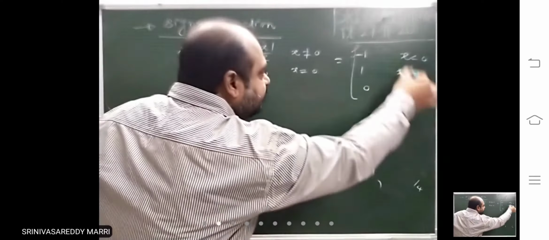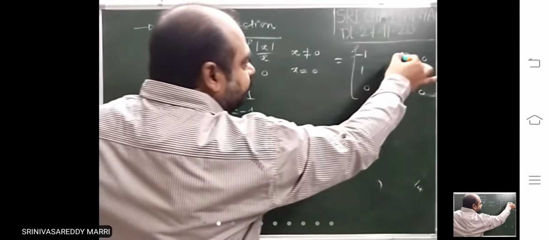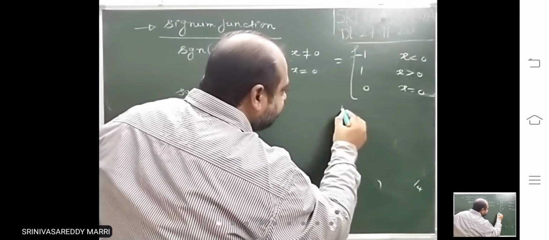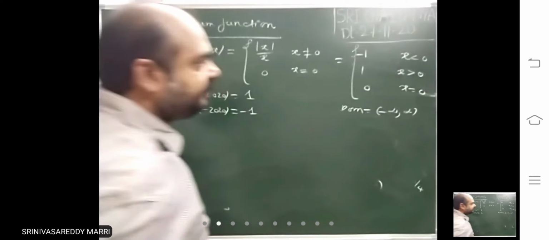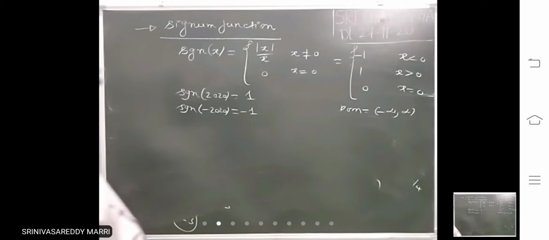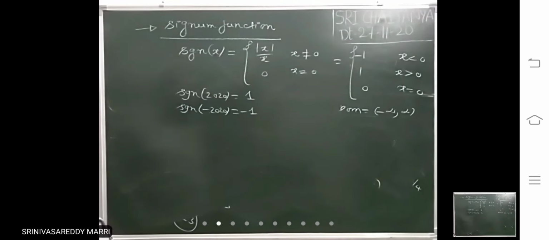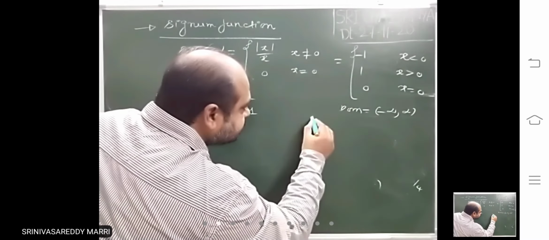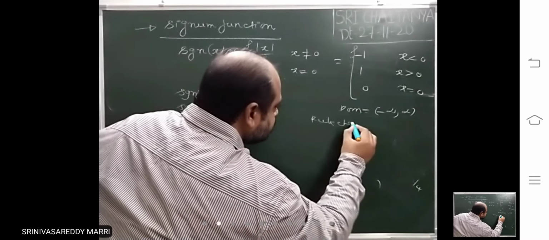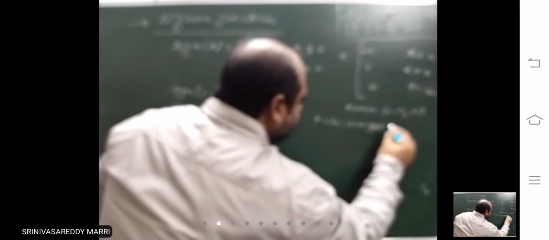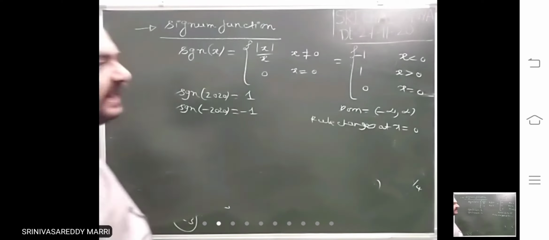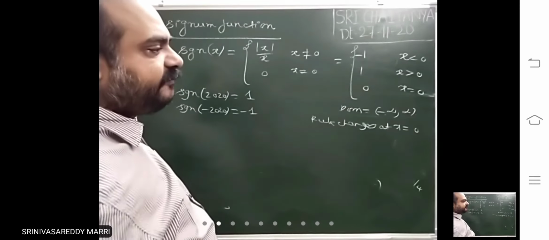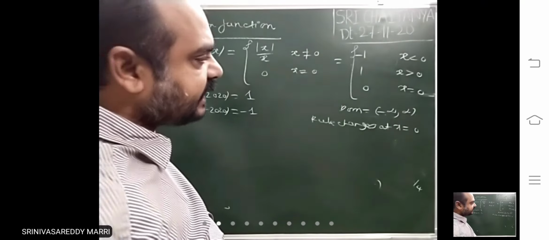Suppose let us check continuity for this function. Look at this function, where is its domain? It is defined everywhere. Minus infinity comma infinity is the domain. Only at one point the rule changes, at x equal to 0. Where the rule changes, there you check the continuity.